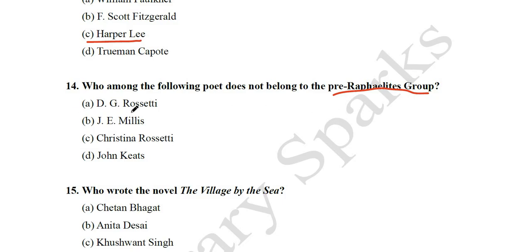D.G. Rossetti was definitely there. J.E. Millais, painter, was also there. Christina Rossetti is the sister of D.G. Rossetti. John Keats was not there. It's obvious that John Keats was a Romantic, and this group was active in the Victorian period.